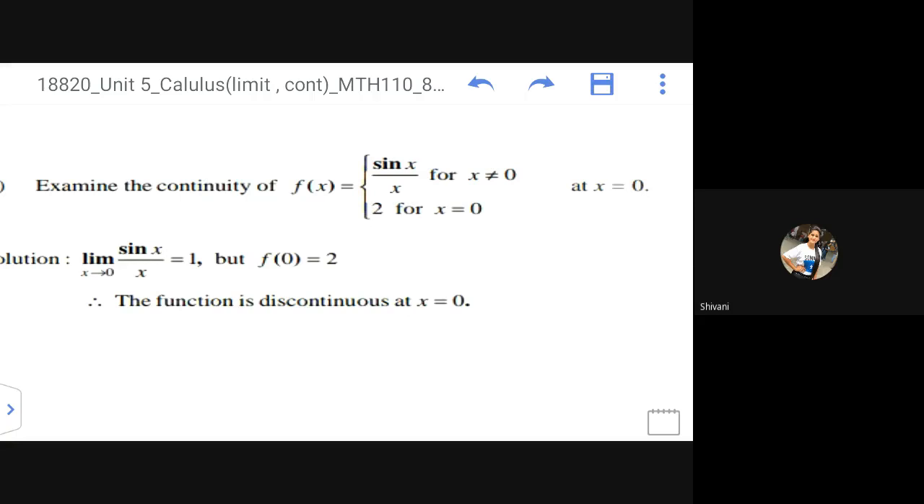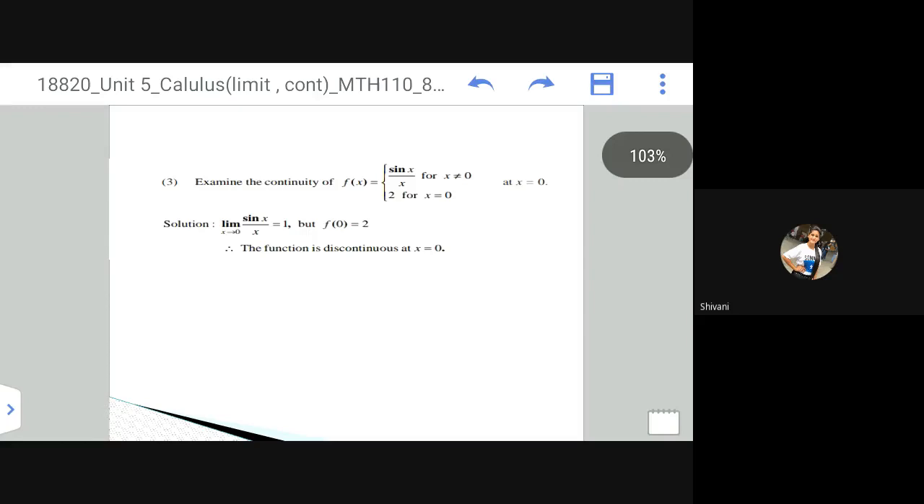So if we calculate the value, it gives me limit x tends to 0 of sin x by x, that we need to calculate. But that value is actually 1, that we know through the formulas that we have already learned. The limit x tends to 0 of sin x by x is 1. Okay, so this is what we have. Since the values are obviously not coinciding, we can say the function is discontinuous at x equal to 0.